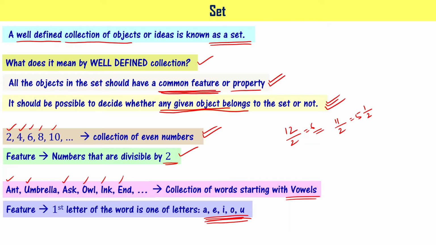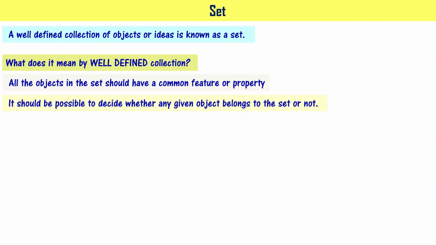Now you understood that this is also a well-defined collection of words, right? We learned about well-defined collections of words and numbers. What does it mean by not well-defined collection? Let's take an example: collection of tall students in your class.